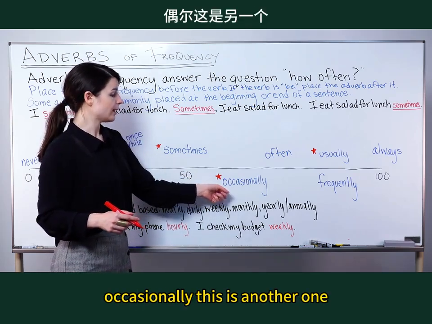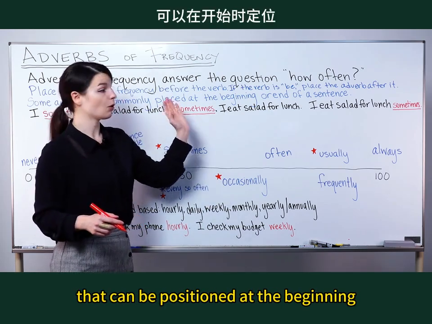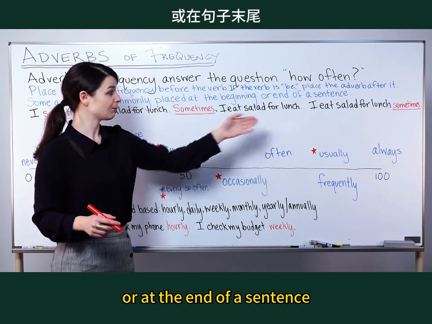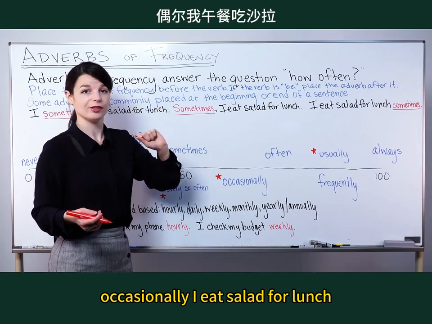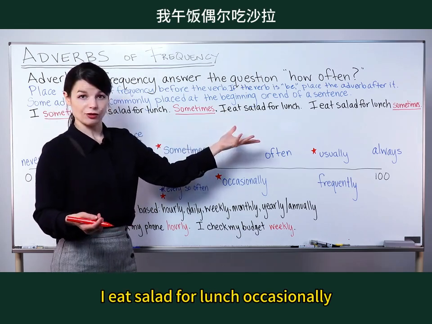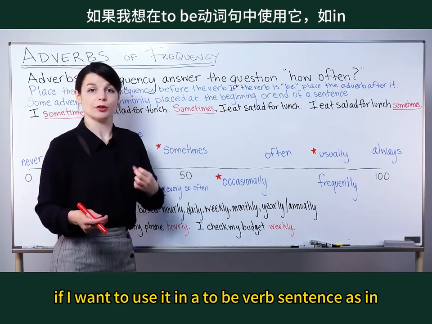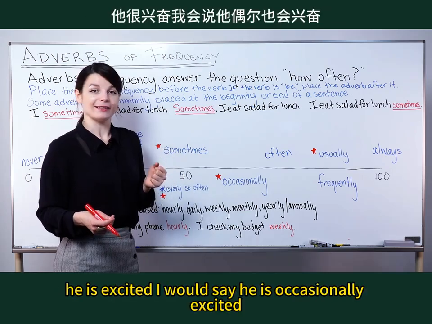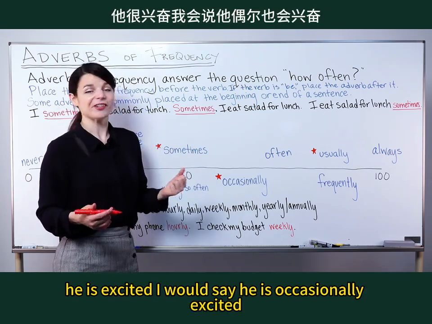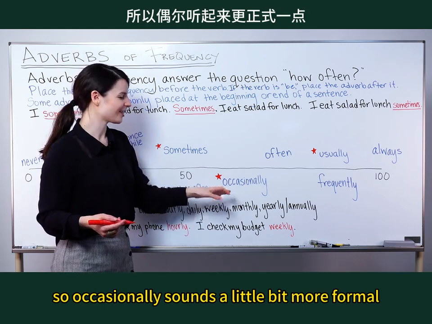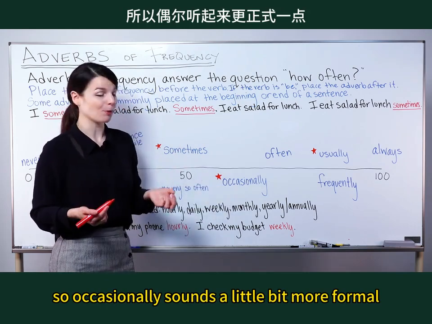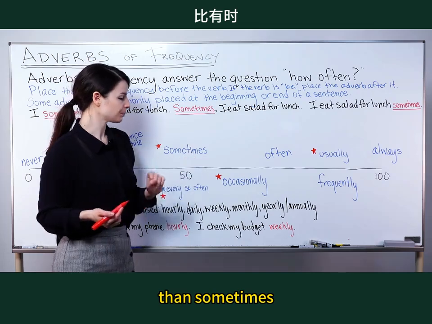This is another one that can be positioned at the beginning or at the end of a sentence. Occasionally, I eat salad for lunch. I eat salad for lunch occasionally. And again, if I want to use it in a to-be verb sentence, as in he is excited, I would say he is occasionally excited. So occasionally sounds a little bit more formal than sometimes.